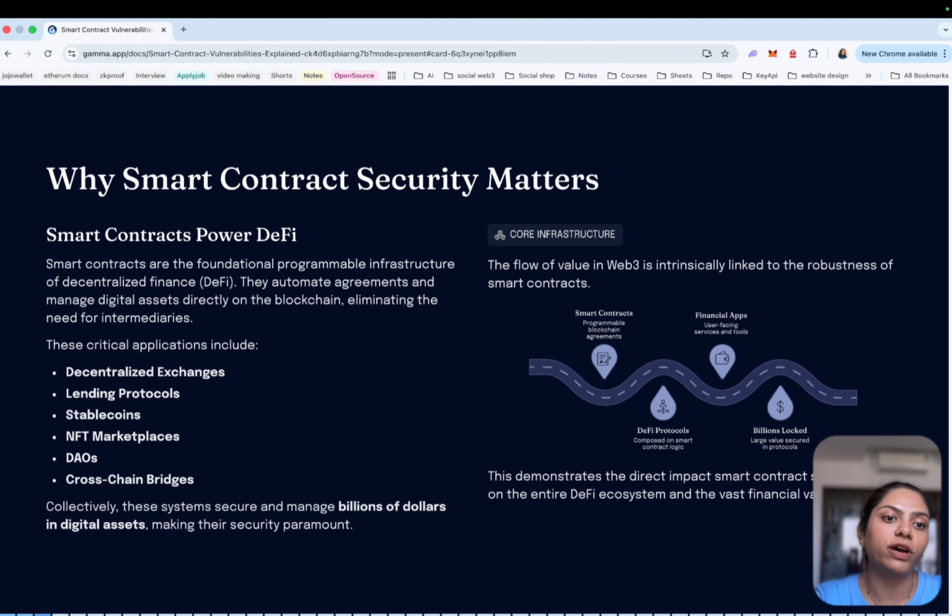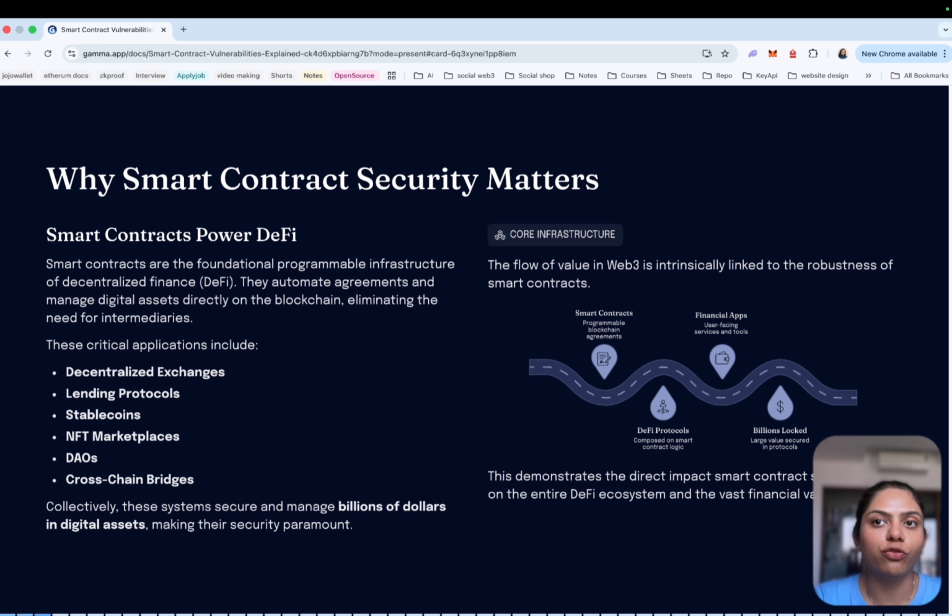Since then, the DeFi industry has experienced many different types of attacks. Some vulnerabilities come from coding mistakes, others come from flawed economic assumptions, and some come from complex interactions between different protocols.